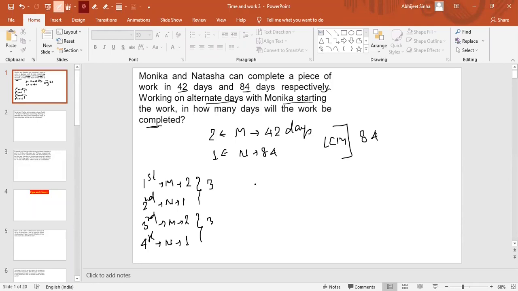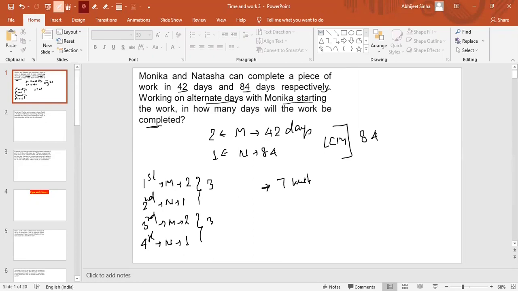Suppose, for example, there are 7 units of work. It will not be 40 days. Look here first, just try to understand and then solve. Let us say there are 7 units in total.